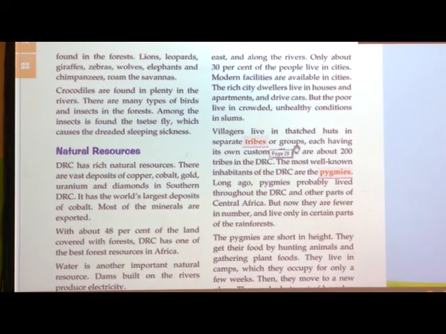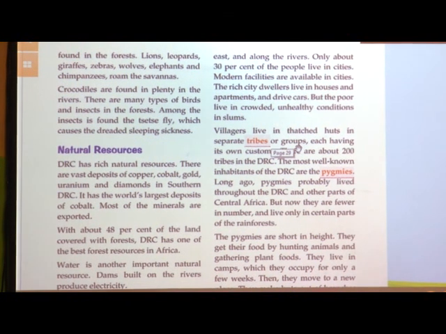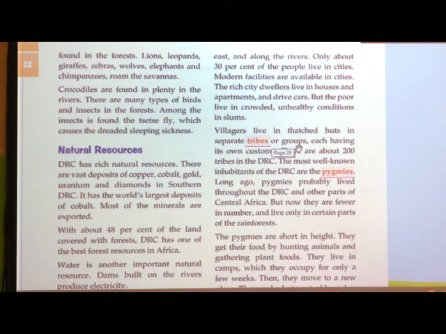Thatched, what do you mean by thatched? Thatched means a roof covered with straw or dried leaves, you can say, or hollow stems. Okay, I will write the meaning.